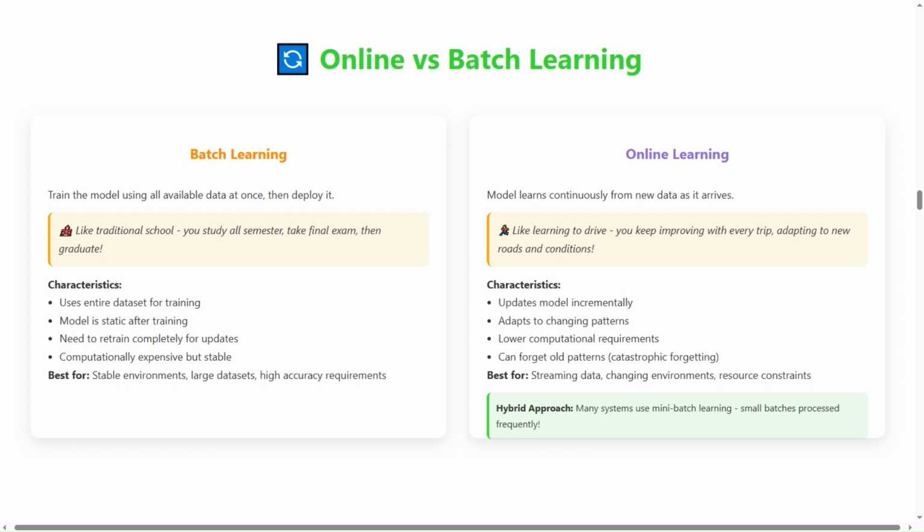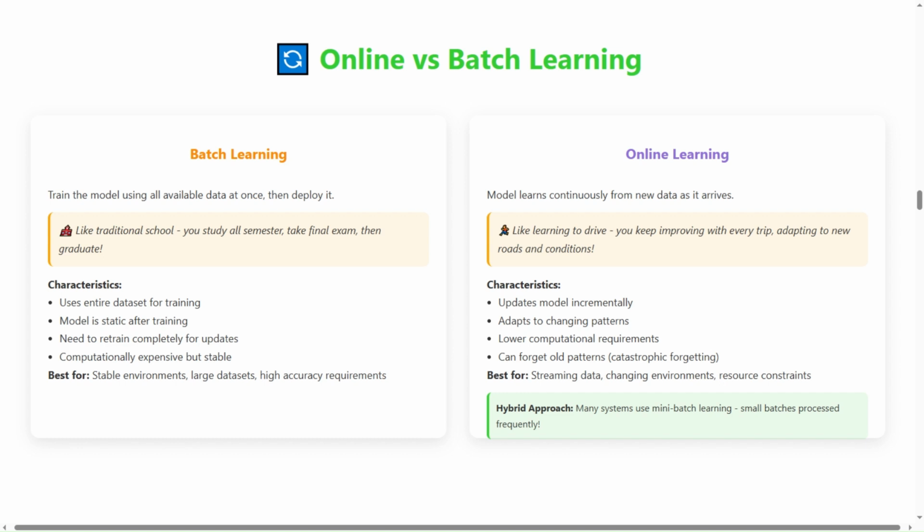Online learning. Model learns continuously from new data as it arrives. Like learning to drive, you keep improving with every trip, adapting to new roads and conditions. Characteristics include updates model incrementally, adapts to changing patterns, lower computational requirements, and can forget old patterns with catastrophic forgetting. Best for streaming data, changing environments, and resource constraints.